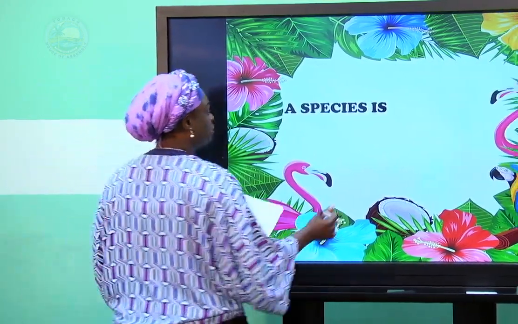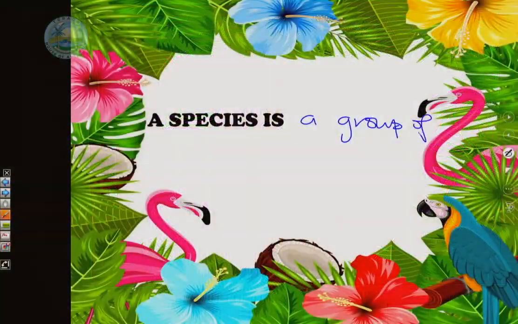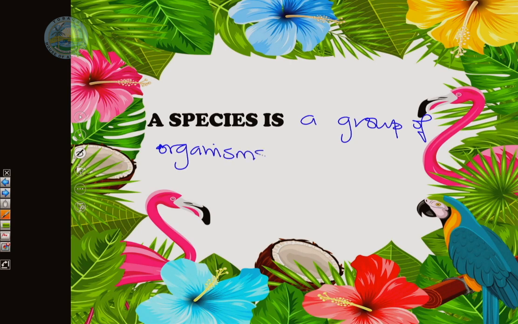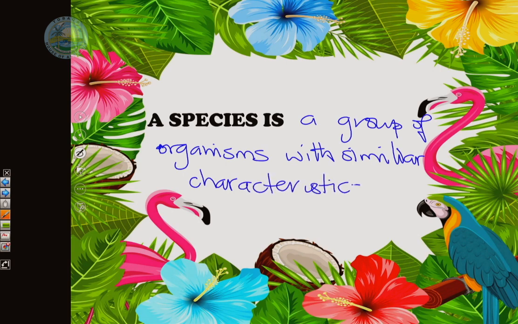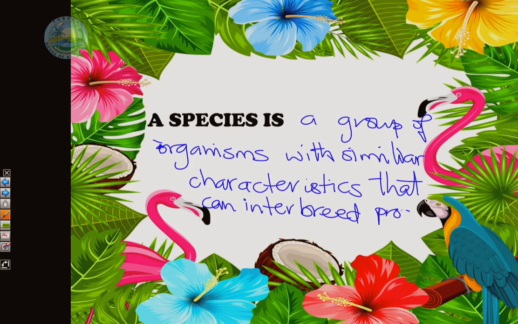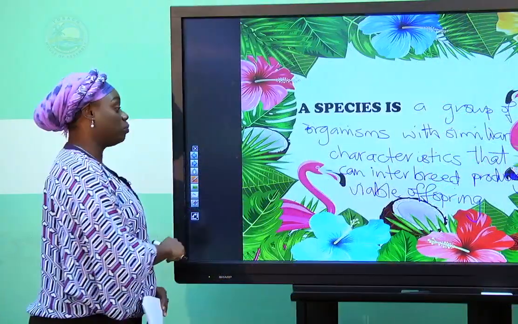So what is a species? A species is a group of organisms with similar characteristics that can interbreed, producing viable offspring.